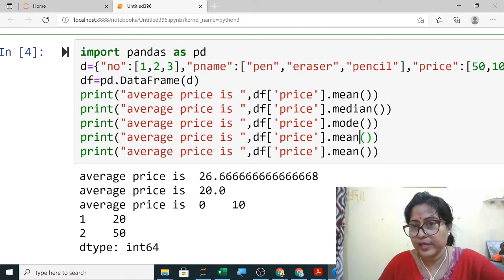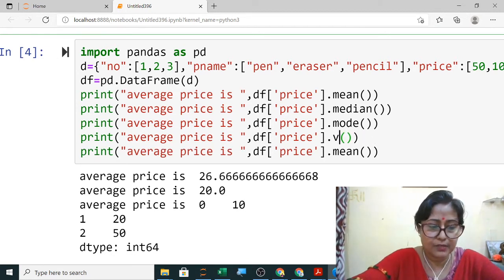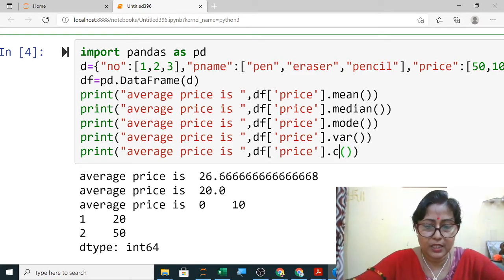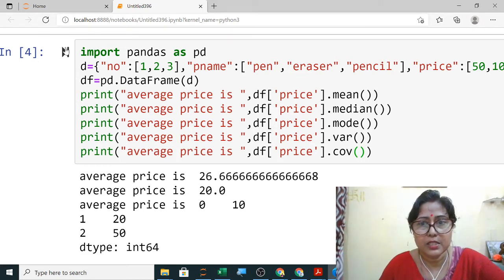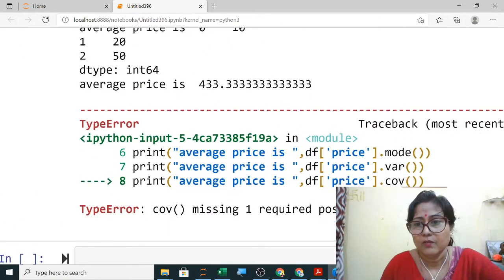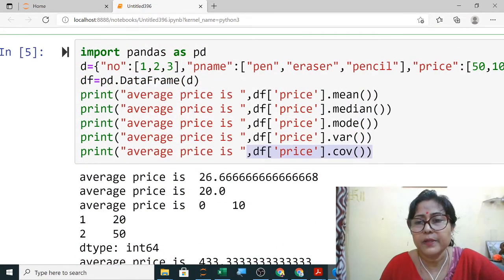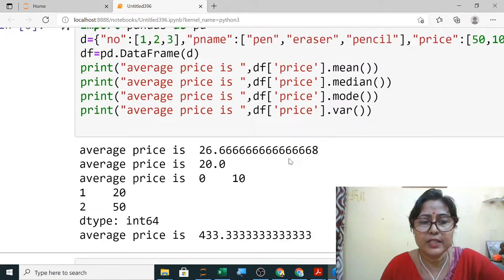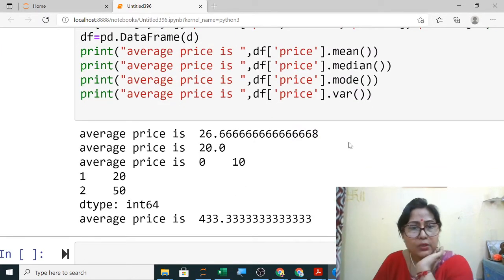So covariance and variance they have asked. For variance VAR and for covariance COV. Now execute it. Yes. What is the mistake in this? Okay, the column I have taken here. So positional argument is missing. Covariance. Okay, let me explain you first and then we will start with this. So I am removing it. So only till here you can write it.